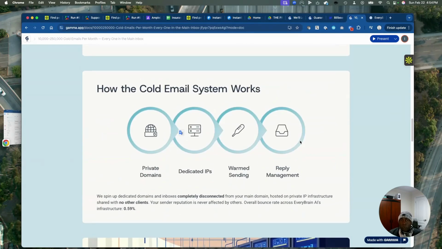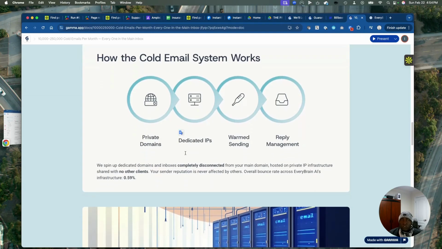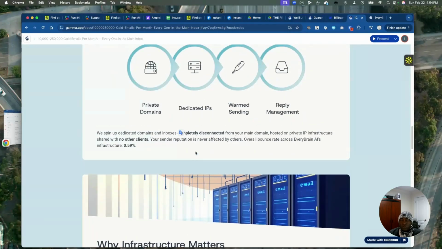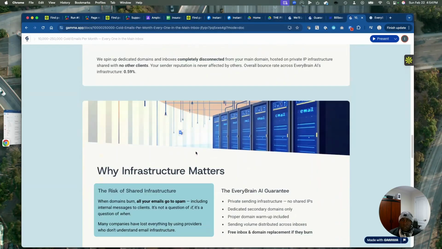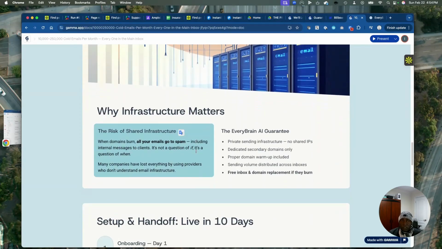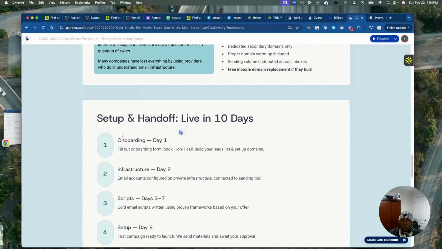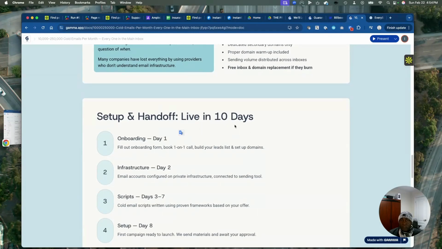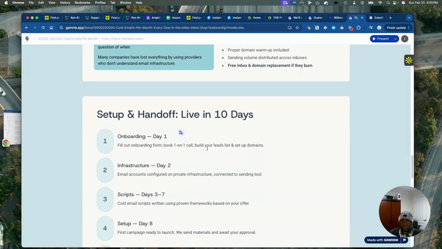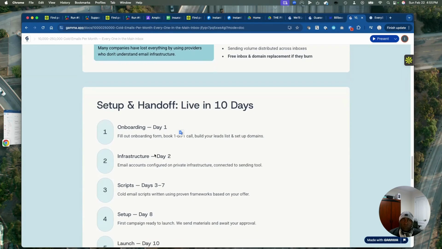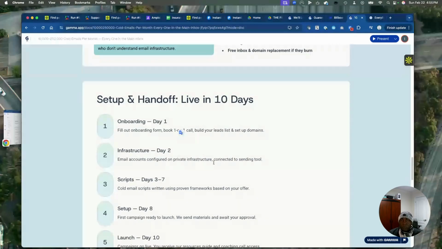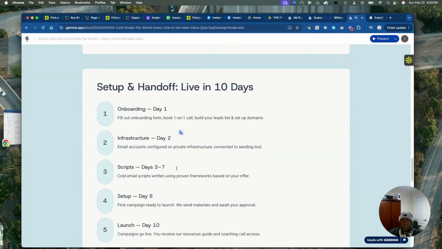If you work with us, we're going to work with you in such a way that you're able to reinvest and continue to build the infrastructure and your marketing team. What's going to happen is that we have a 10 to 14 day setup process where we do our onboarding, we fill out the form, we do the one-on-one build, and we confirm the leads that we want, the kind of business, the kind of people we want to reach out to. We buy the accounts, private infrastructure, and we build your workspace.